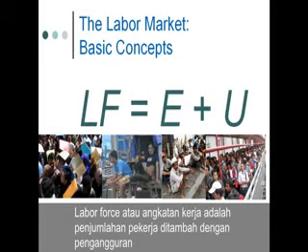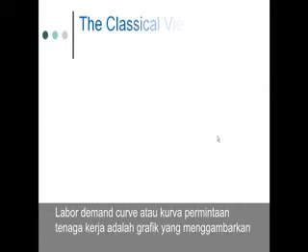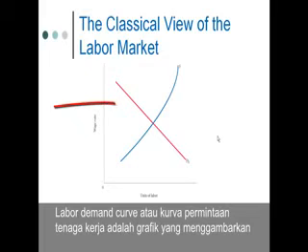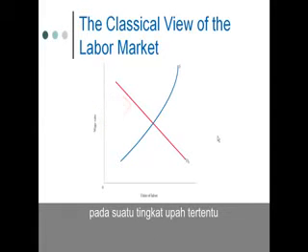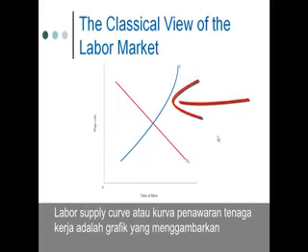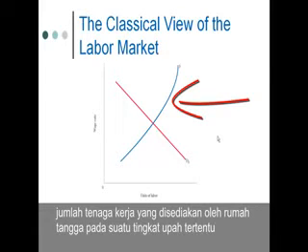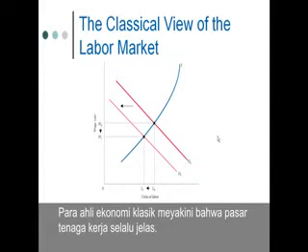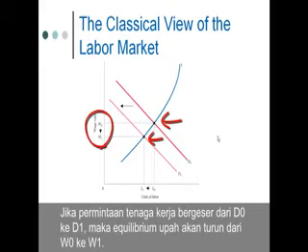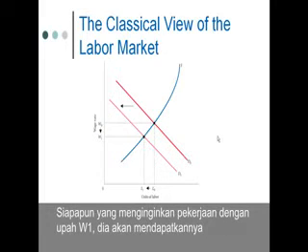Okay, let's start from the basic concept. The labor force is the number of employed plus unemployed. Labor demand curve is a graph that illustrates the amount of labor that firms want to employ at each given wage rate. Labor supply curve is a graph that illustrates the amount of labor that households want to supply at each given wage rate. Classical economists believe that the labor market always clears. If the demand for labor shifts from D0 to D1, the equilibrium wage will fall from W0 to W1. Anyone who wants a job at W1 will have one.